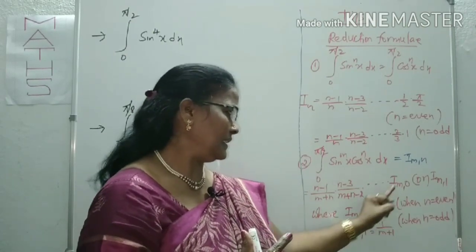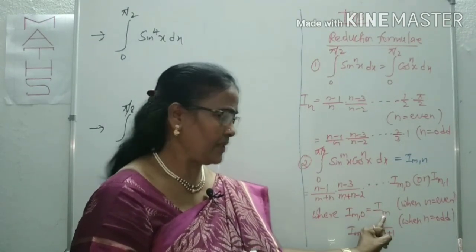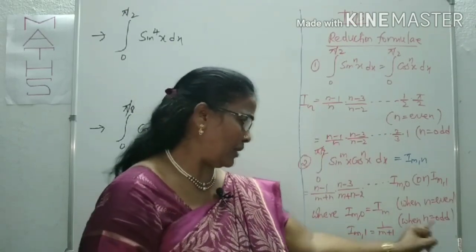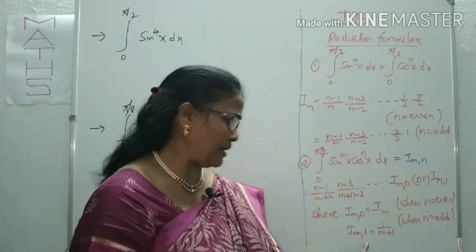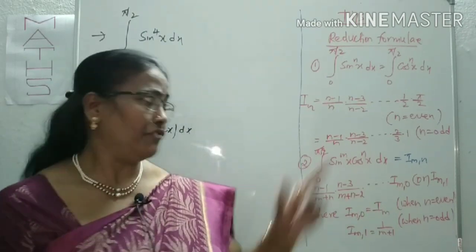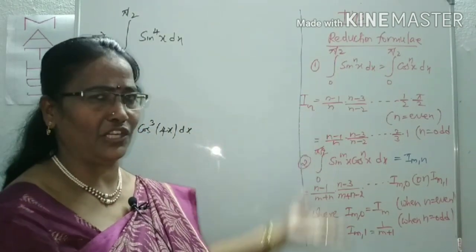If n is even, this should be m comma 0. M comma 0, I m comma 0 is nothing but Im. Again, Im we can split according to this formation. And if n is odd, it becomes m comma 1. The m comma 1 value itself is only 1 by m plus 1. How can we apply these formations to the questions? You can look at the questions. Is it clear? I am applying, you can follow easily.